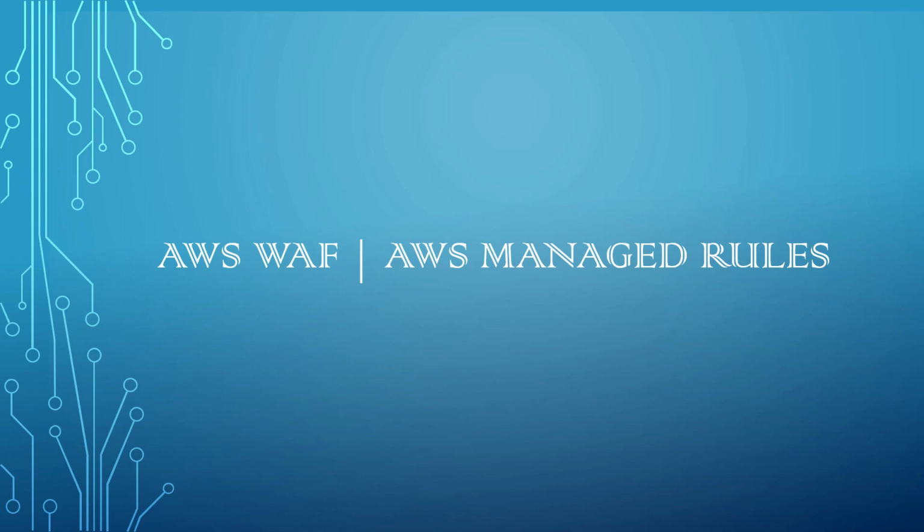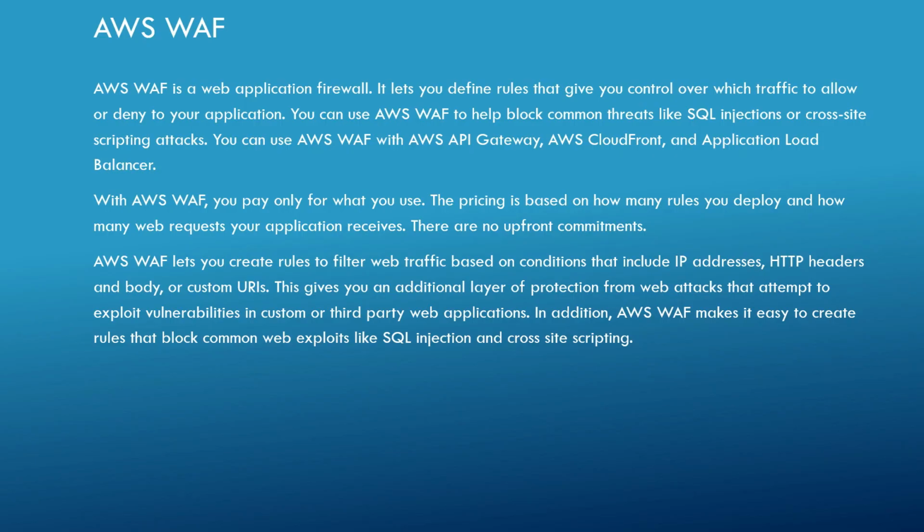In this video, let us see some details on AWS BAF and AWS Managed Rules. So AWS BAF. AWS BAF is a web application firewall. It lets you define rules that give you control over which traffic to allow or deny to your application. Means you will be able to control the request coming from browser. So what kind of request should be reaching your end application or end server.